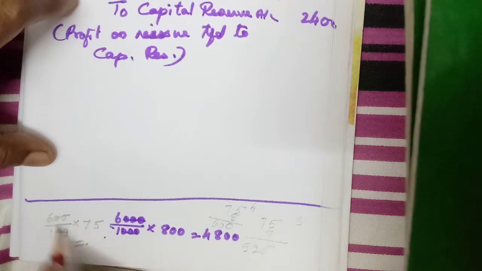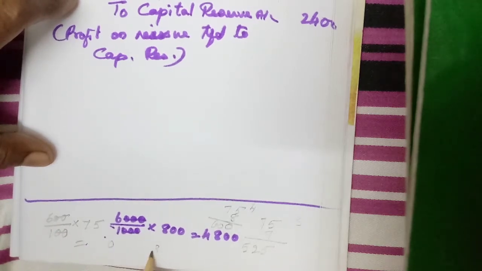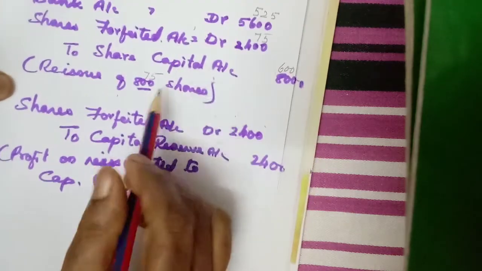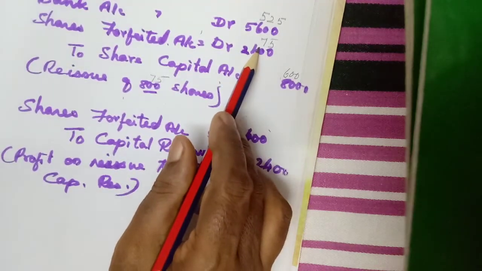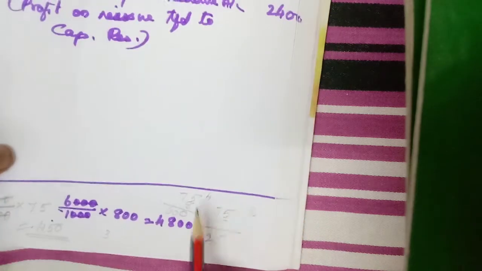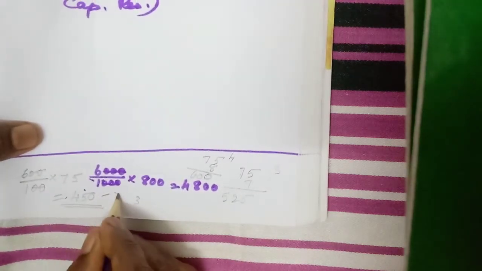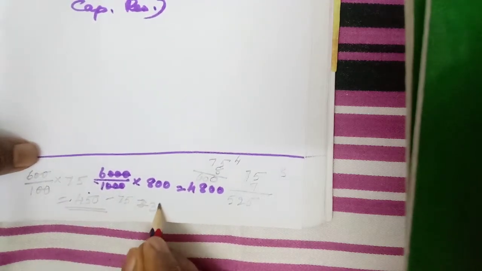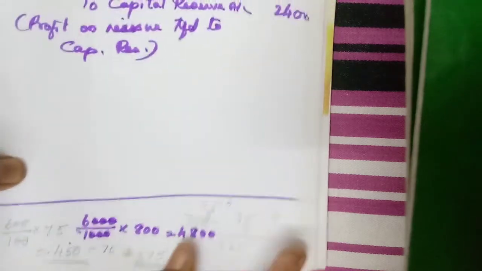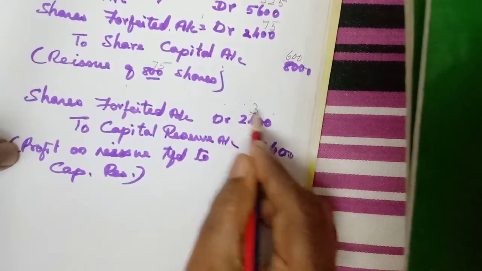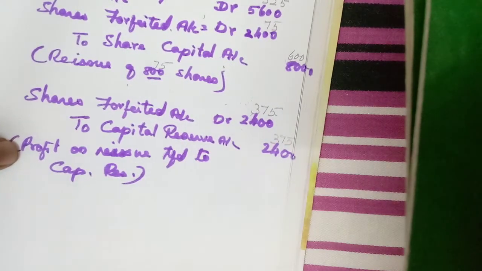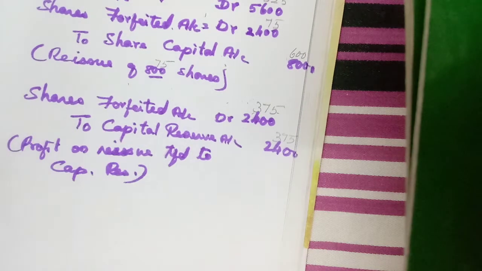Then 5 6s are 30, balance 3. 6 7s are 42 plus 3, 45. So 450. This 450 we need to deduct this 75. Okay, 450 minus 75, how much will we get? 375. So for 375 only we can transfer to the capital reserve account. Okay, understood now? The 12th problem is over.